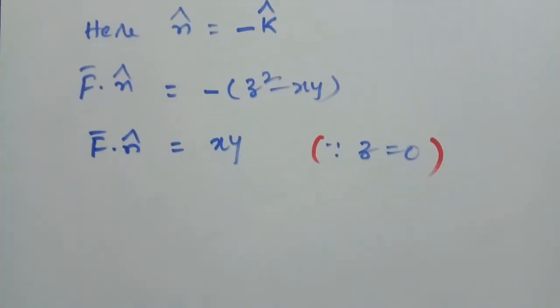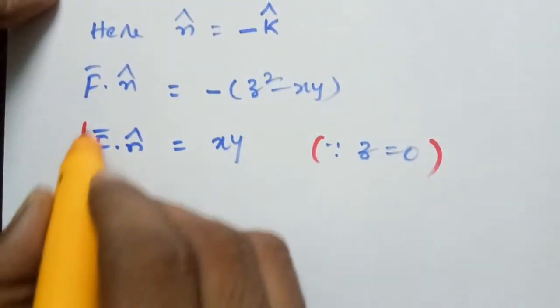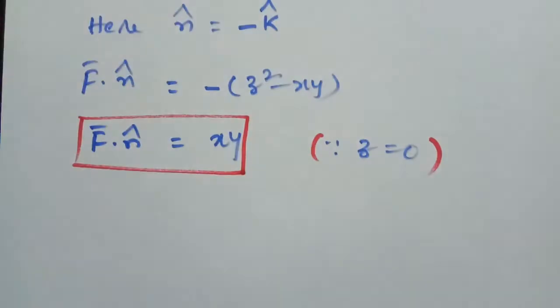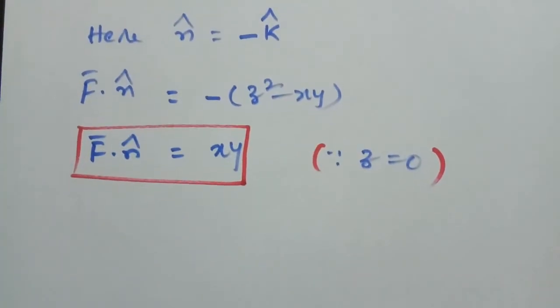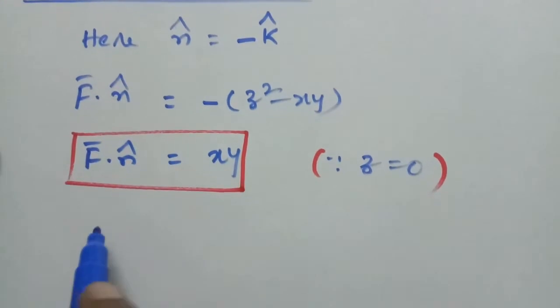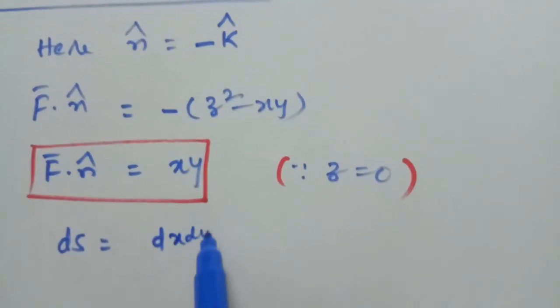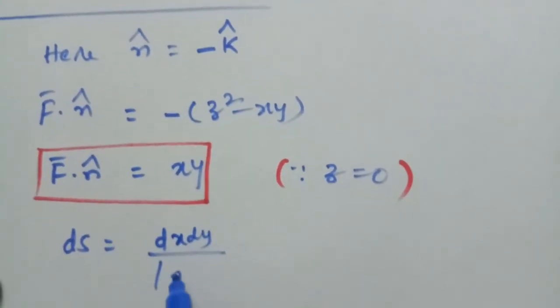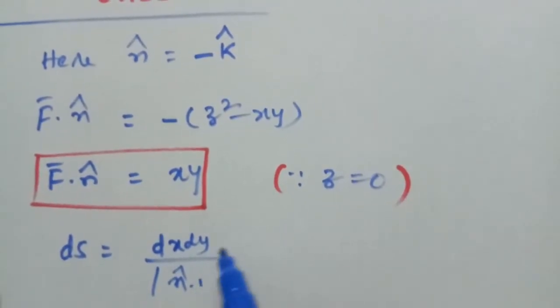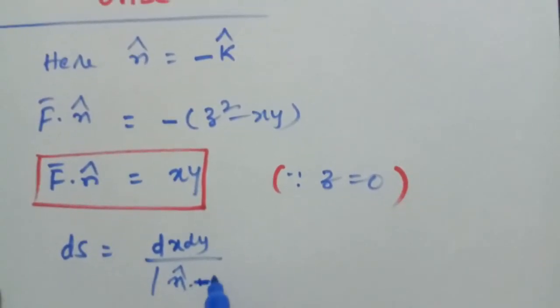Now, ds is equal to dx dy by modulus of n cap dot minus k cap.